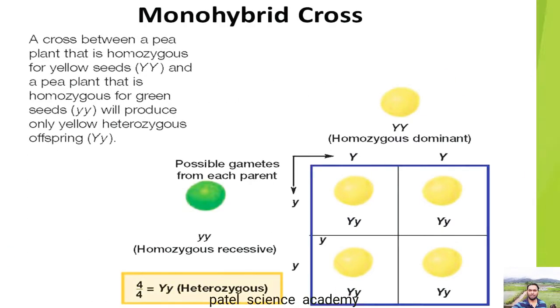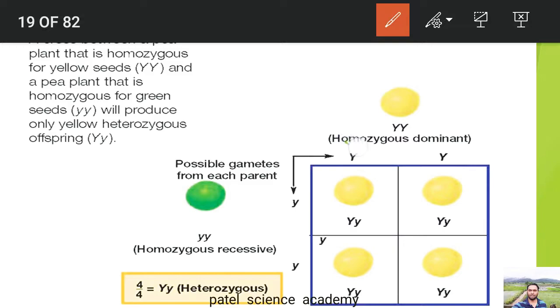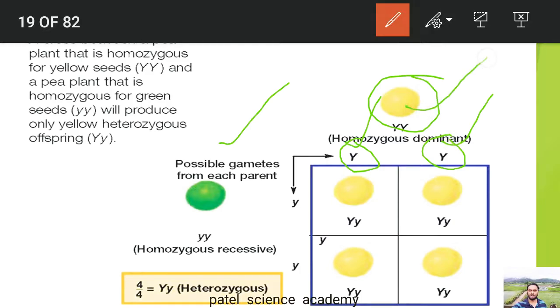So there is a monohybrid cross, a cross between a pea plant that is homozygous for yellow seeds, capital Y, and a pea plant that is homozygous for green seeds, small y, which will produce only yellow heterozygous offspring, capital Y small y. This capital Y is responsible for the yellow color. Possible gametes will be capital Y from this parent, and the other parent is small y, homozygous recessive, which is responsible for the green color.